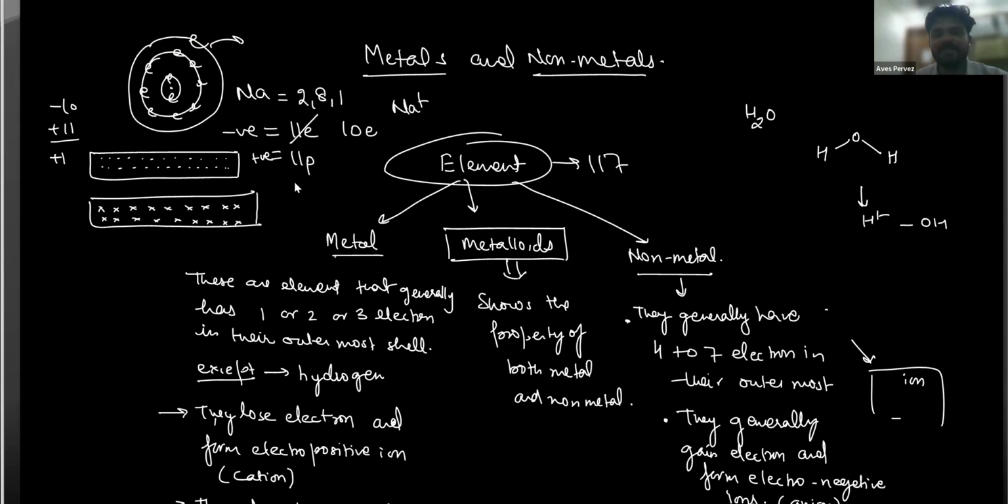Okay, so let's study first. What are metals and non-metals? First of all, let me discuss what metals are. There are so many types of substances that we see around us, like a table, a chair, a fan. All of them are made up of some substance, matter. Generally, we have divided matter into two main parts. One is the elements.